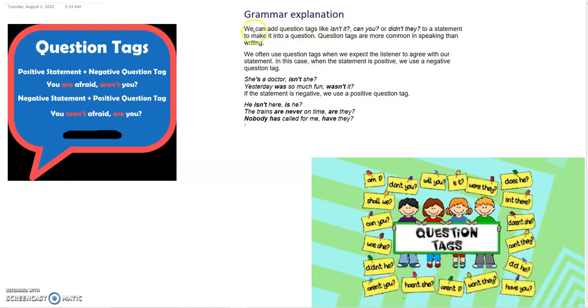Grammar explanation. We can add question tags like isn't it, can you, or didn't they to a statement to make it into a question. Question tags are more common in speaking than writing. We often use question tags when we expect the listener to agree with our statement. In this case, when the statement is positive, we use a negative question tag.